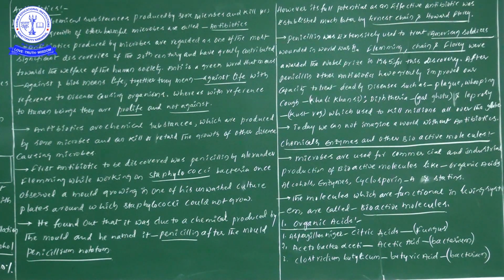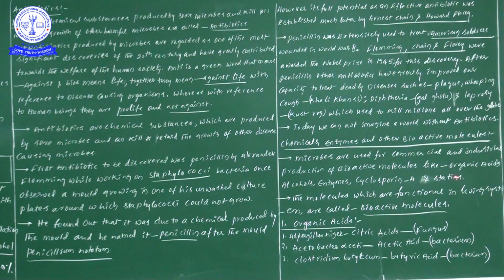So till now we have used microorganisms for the production of beverages and for the production of antibiotics. But now let us use these microorganisms for the production of chemicals, enzymes and other bioactive agents. Now let us move forward to learn.